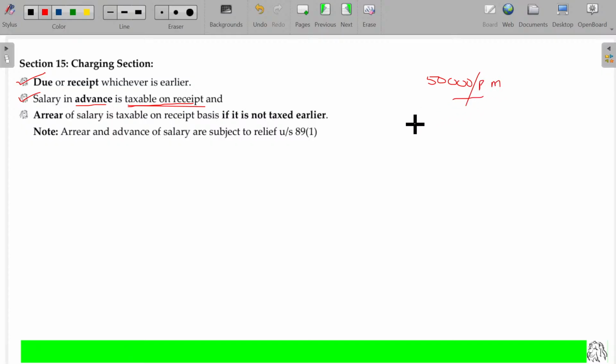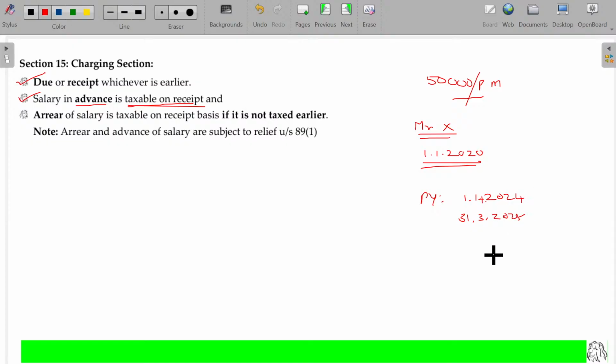Mr. X is employed in this company since 1/1/2020, since very long. The current previous year starts on 1/4/2024 and ends on 31st March 2025. This is the current previous year.